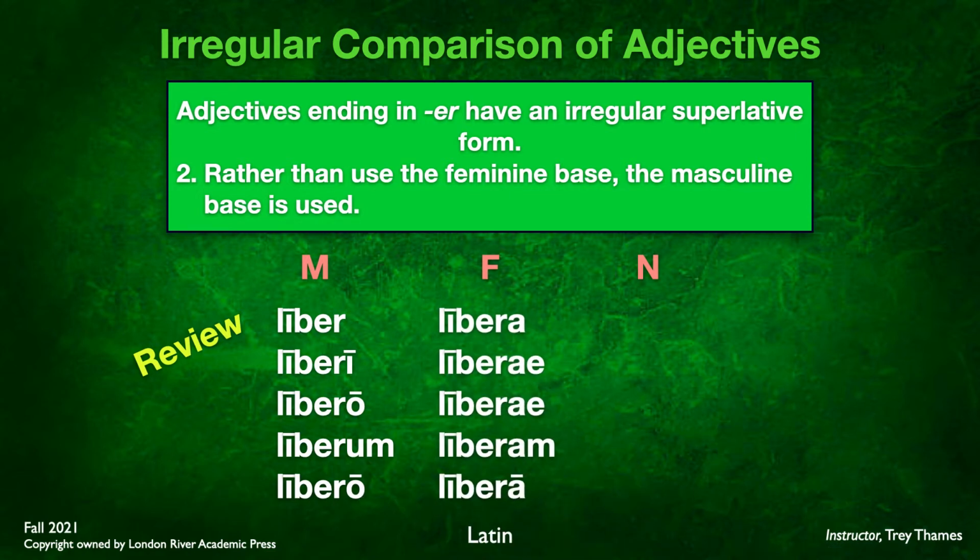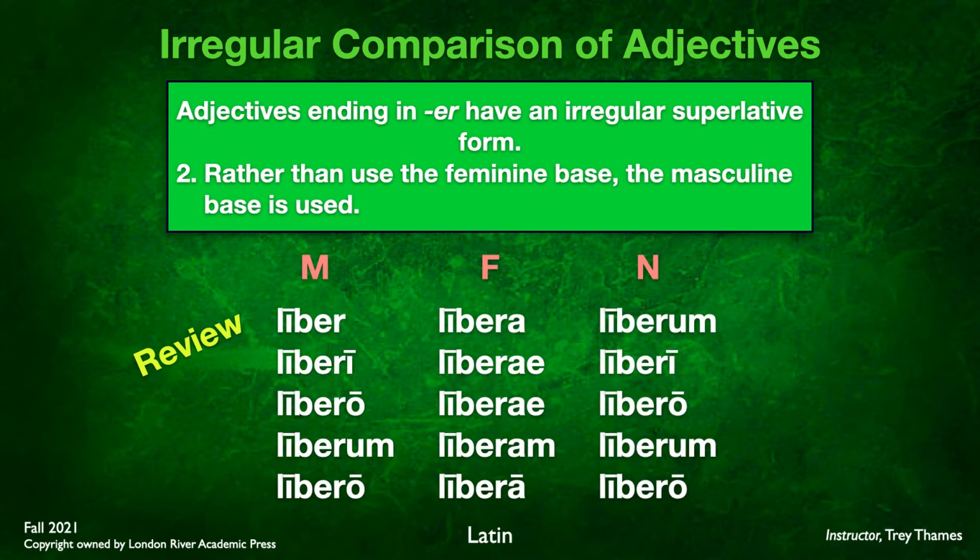It's in the masculine, the feminine, and the neuter. So we have liber, libera, liberum, liberi, etc. So that e stays in the stem throughout, in the feminine form as well as in the neuter form.